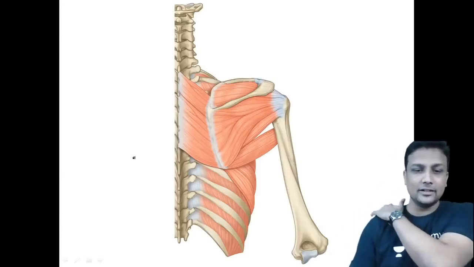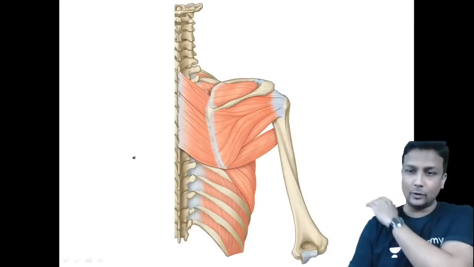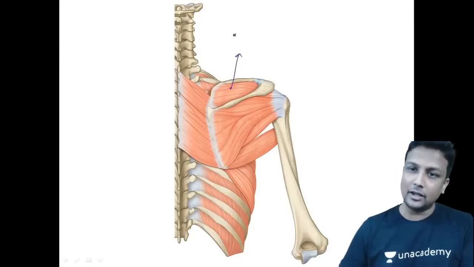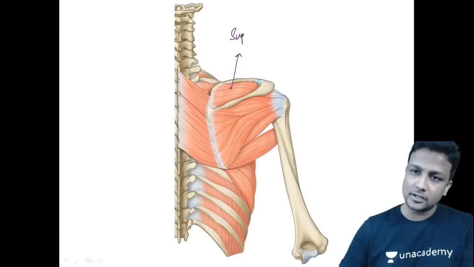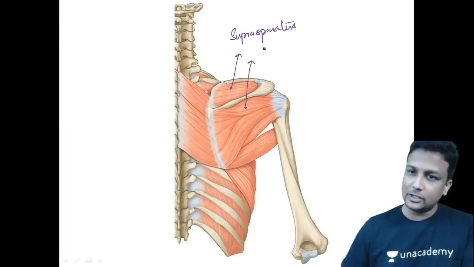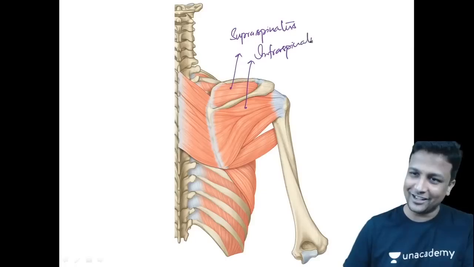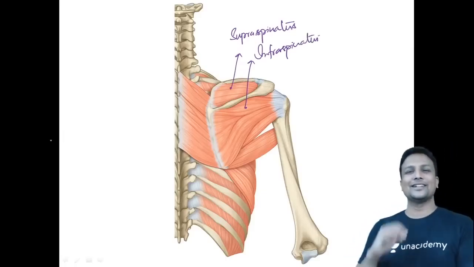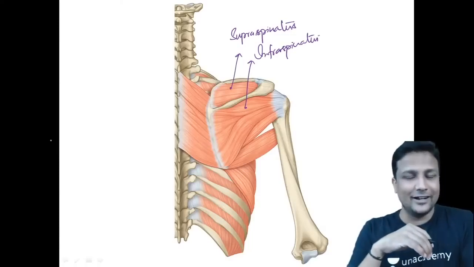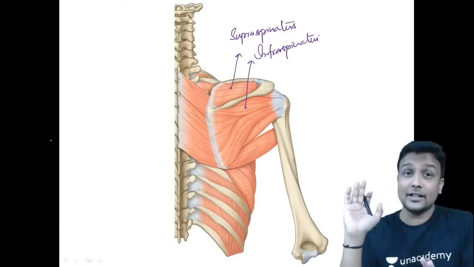First of all, you can clearly see here, this is the back view. Now in this back view, my dear friends, you can clearly see this is above the spine of the scapula. That is why it is supraspinatus. What is the name of this muscle, guys? Supraspinatus muscle. The muscle below the spine will be infraspinatus. Beautiful, lovely. Doctors have given the beautiful name, guys. Above the spine, supraspinatus, and below the spine, infraspinatus. Okay, first remember it like this.